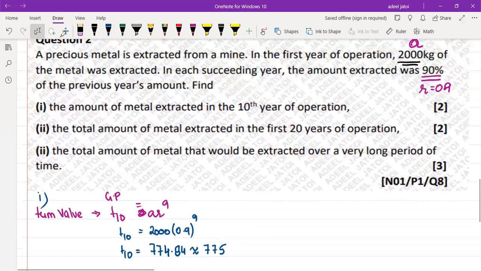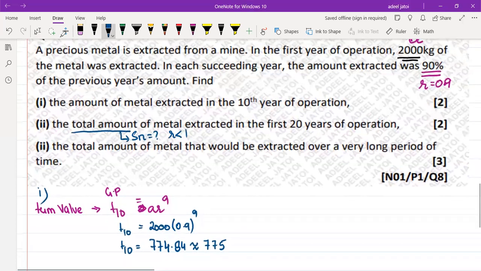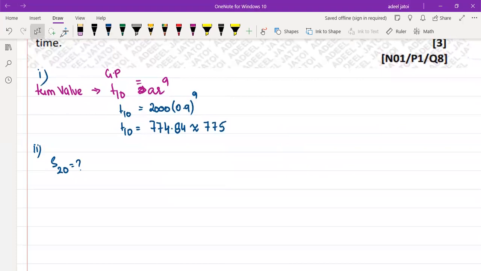Second part, the total amount of metal extracted in the first 20 years. Whenever the word total is used, that means we need sum, and r is less than 1. First 20 years, that means sum of 20 years is required. For part 2, sum of 20 years is required.